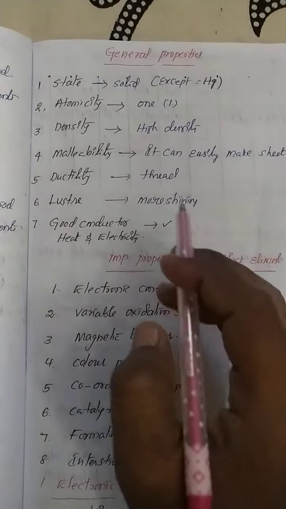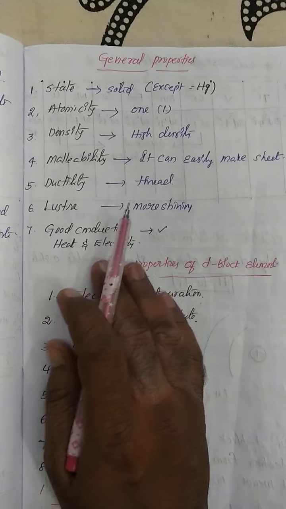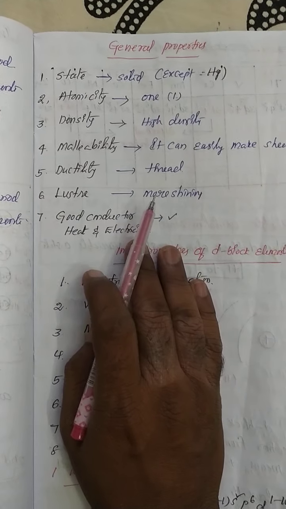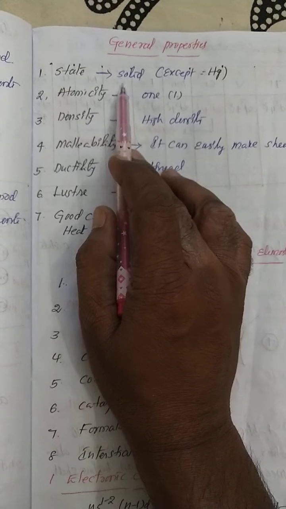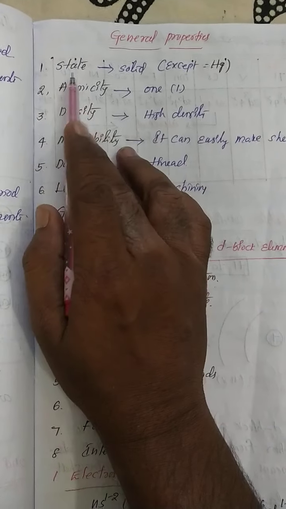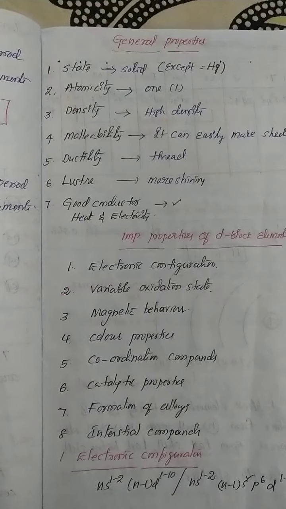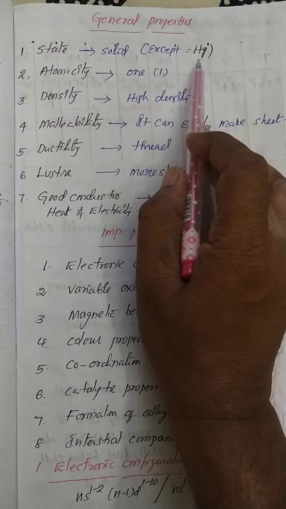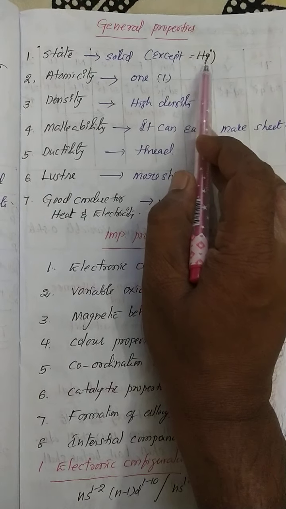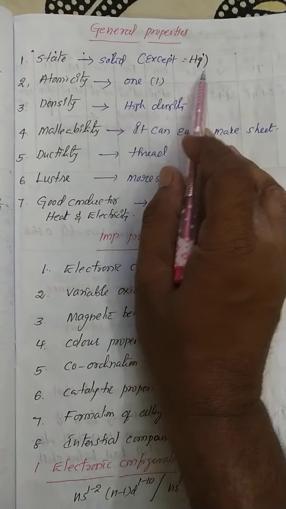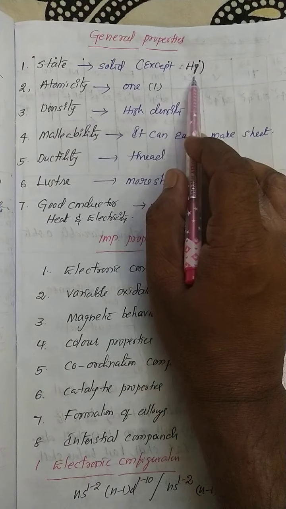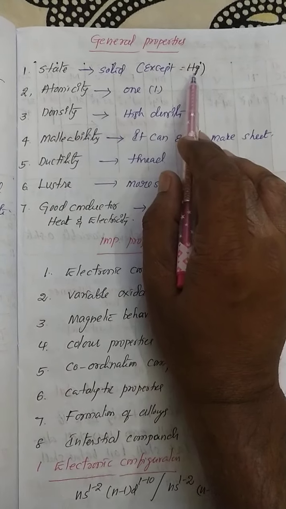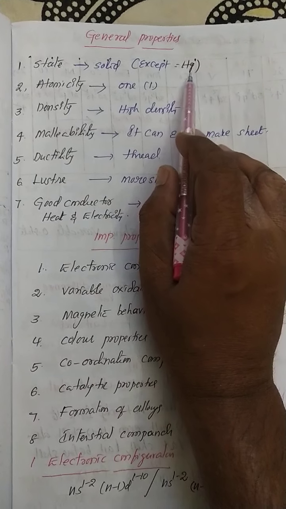First of all, from the general properties point of view, see very carefully, the first one is state. All D block elements exist in the solid state. Most important point: all D block elements exist in the solid state except mercury. Mercury exists in the liquid state, but it has metallic character. Mercury is a metal, but it can exist in the liquid state.